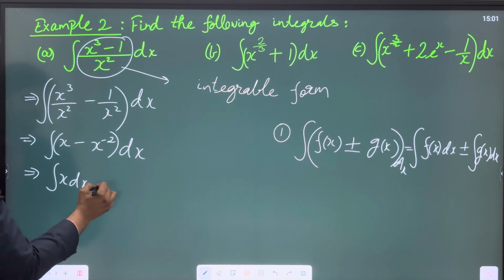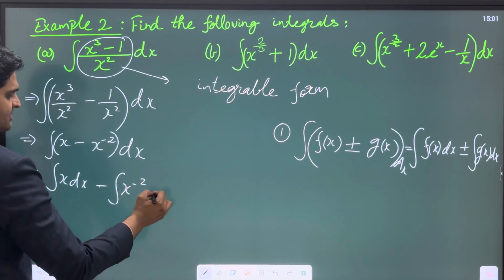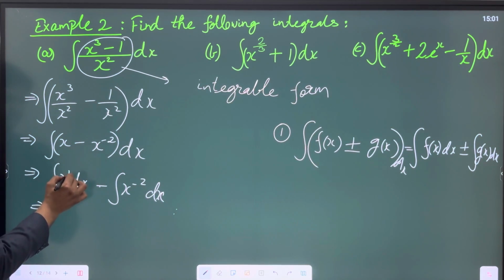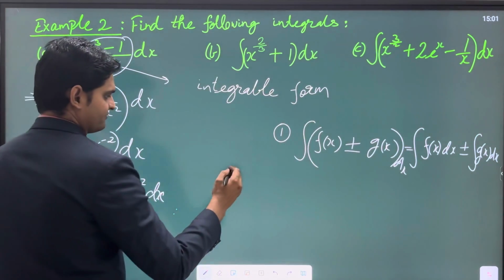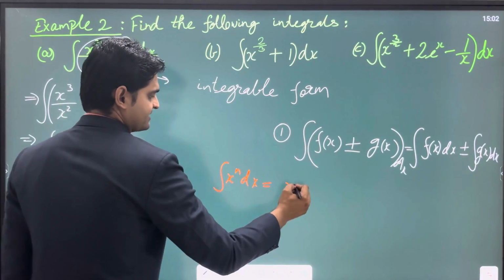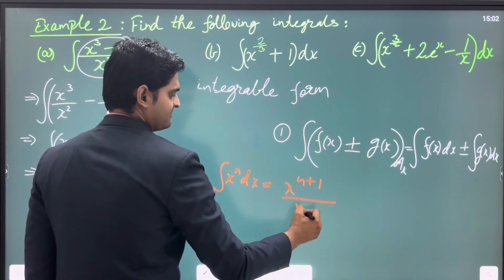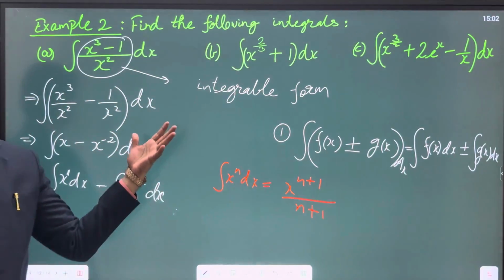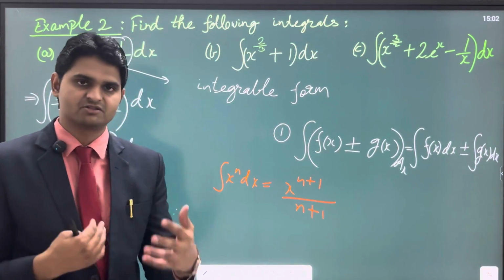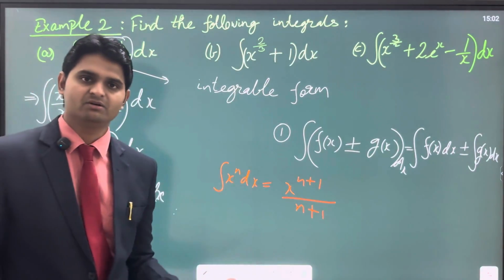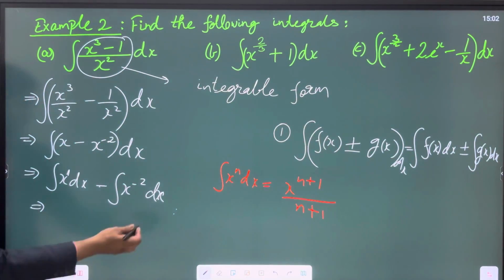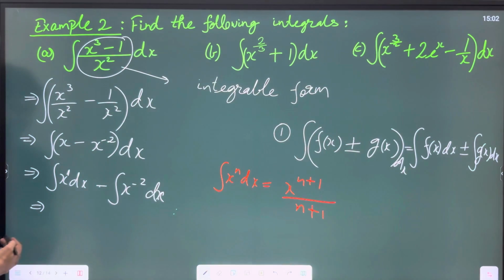I have integration of x dx minus integration of x to the power minus 2 dx, right? So what will this be? If there is nothing, the power is 1, so we'll apply this rule. We already know that integration of x to the power n dx is x to the power n plus 1 upon n plus 1. Don't worry, you don't have to memorize all the formulas. The more questions you practice, automatically these formulas will be established in the memory, and slowly and gradually you will be able to apply them very well in your solutions.